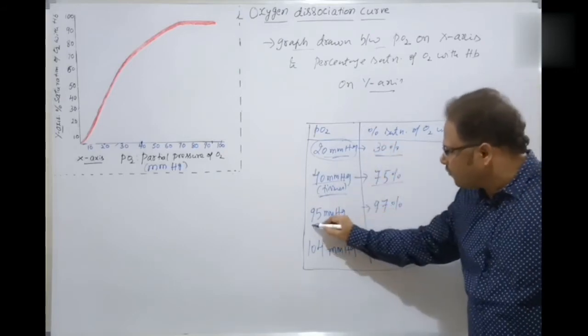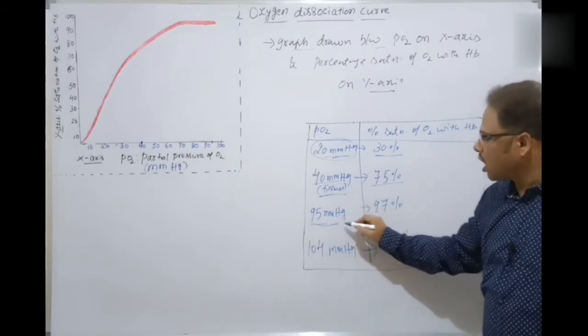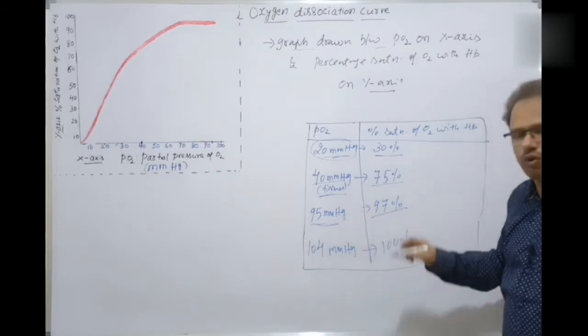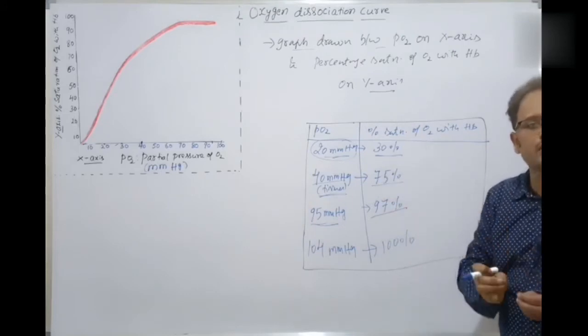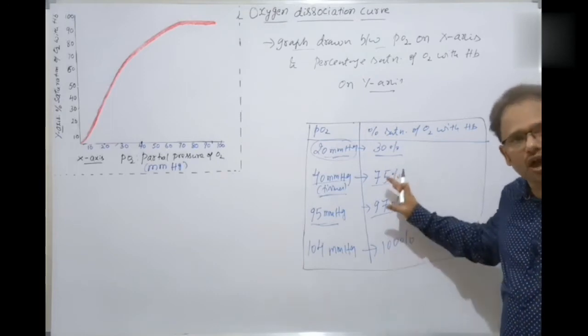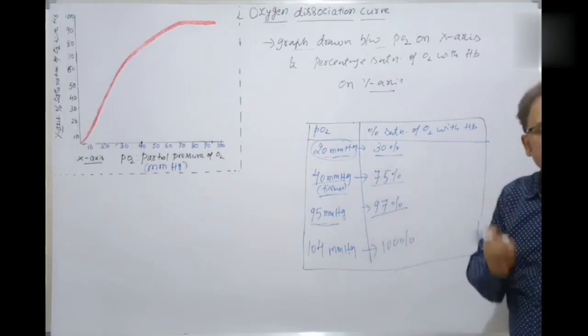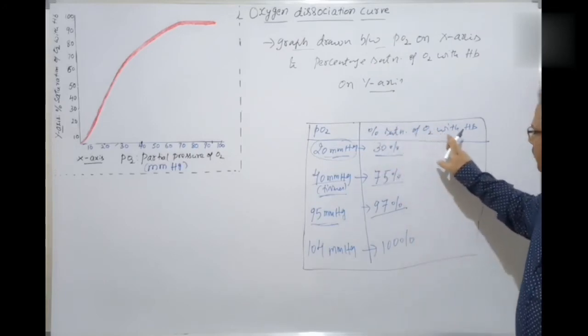Next one is, if it is 95 mmHg, as in the arterial blood, then the saturation would be 97%. That is, 97% of oxygen is binding with the hemoglobin. That is the percentage saturation of oxygen with hemoglobin.